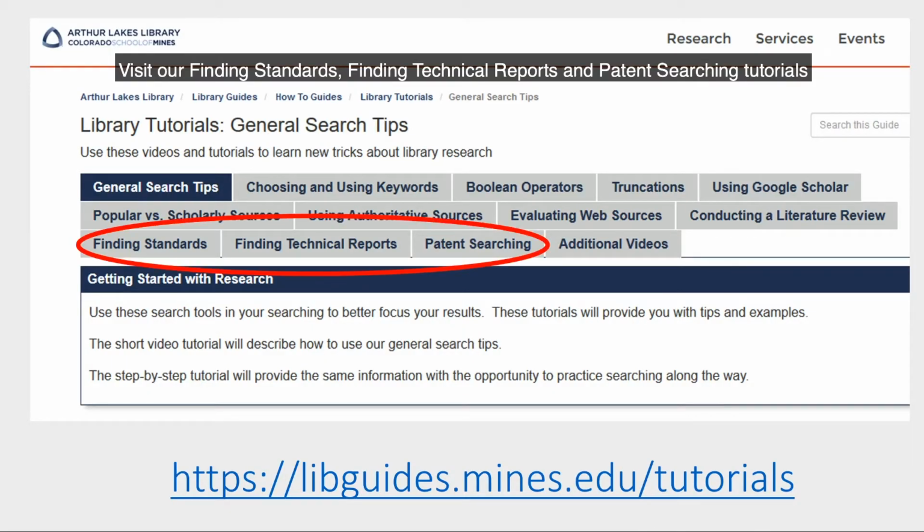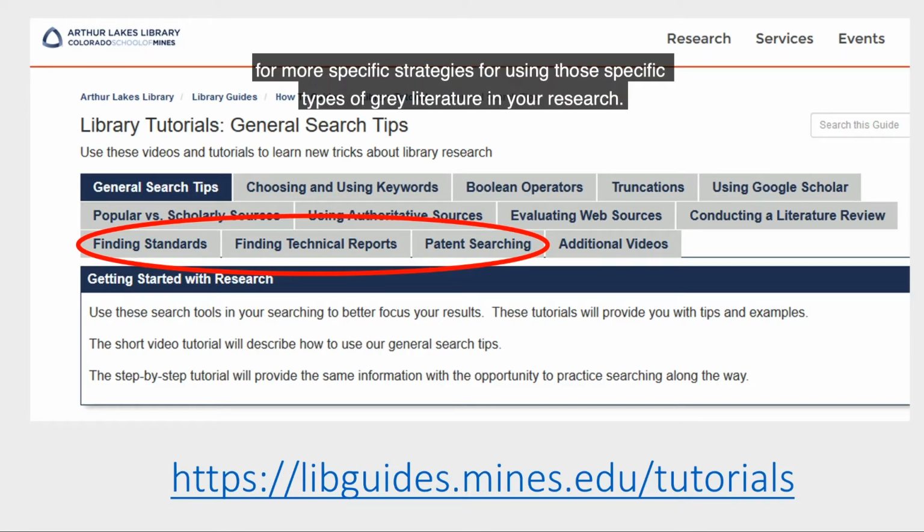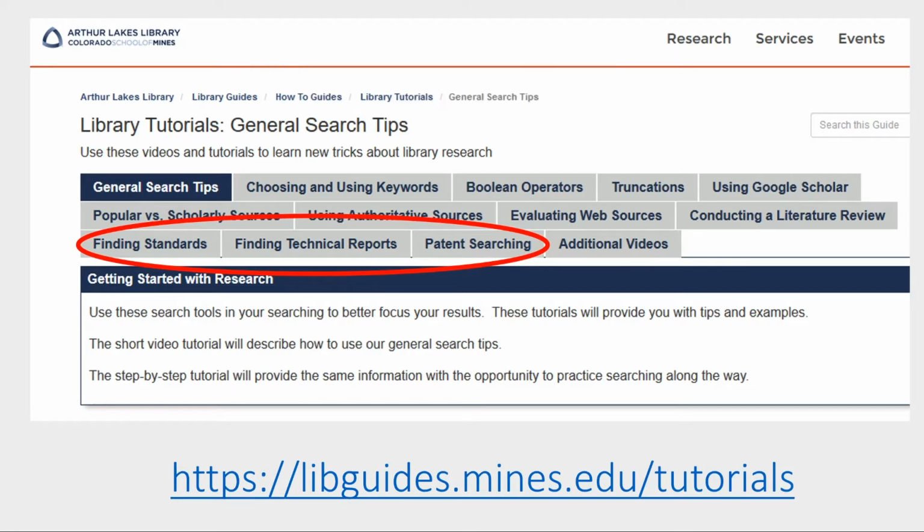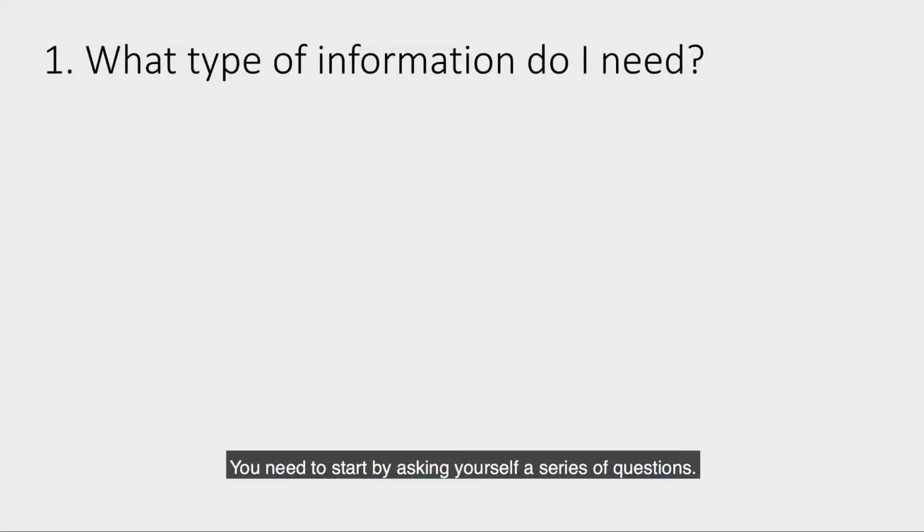Visit our Finding Standards, Finding Technical Reports, and Patent Searching tutorials for more specific strategy for using those specific types of gray literature in your research. So, how do we find gray literature? You need to start by asking yourself a series of questions.